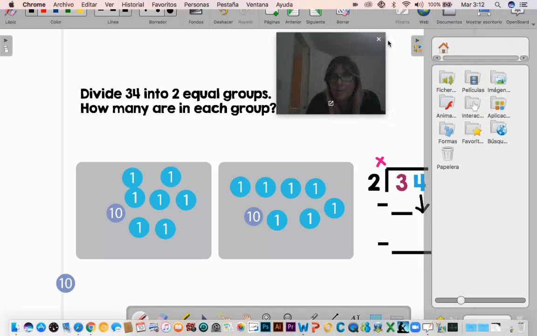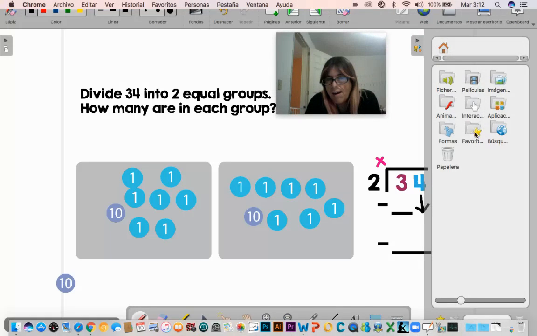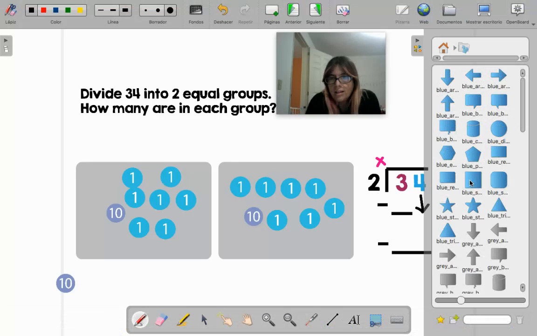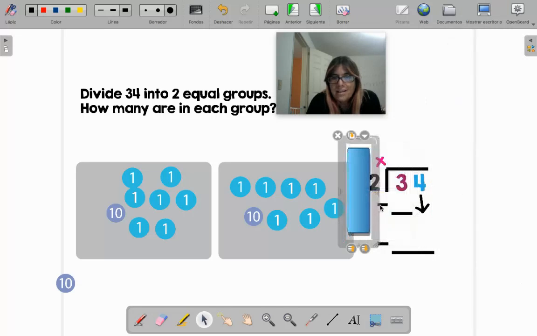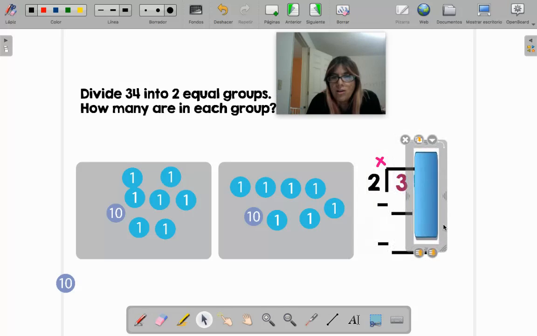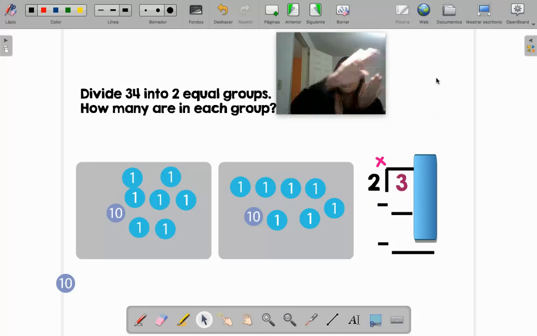So here, in divisions, it's the only place where you begin with the tens because we are dividing. So it's easier to get the big number and separate it than the little number and separate it. That's at the end. First, let's get the big number.